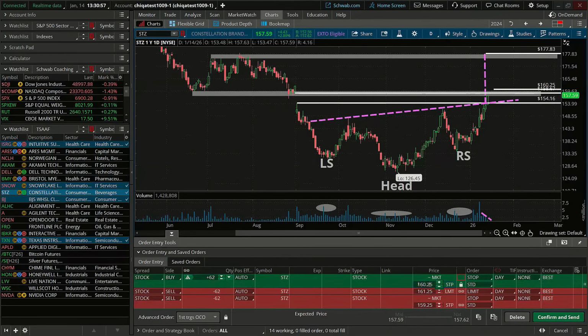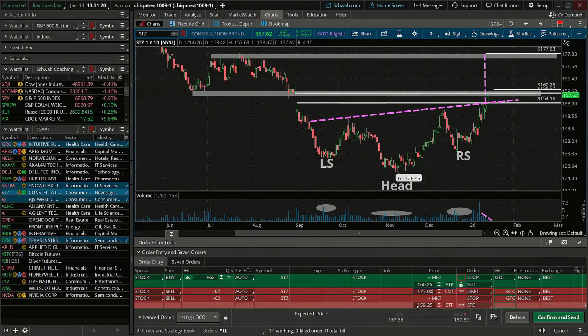We're using a buy stop order. A reminder that stops are just activation prices. There's no guarantee to where we will be filled. So it's going to send a market order in that sense. We're going to make that good till canceled. We're going to place our limit to the upside at 177. We're just going to make it 177 even because sometimes traders like round numbers. So we'll just do the 177 there.